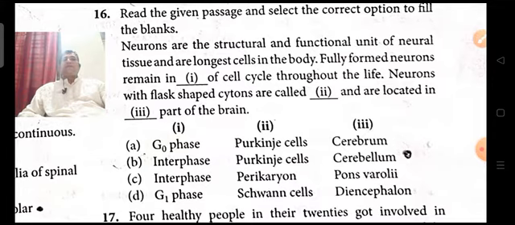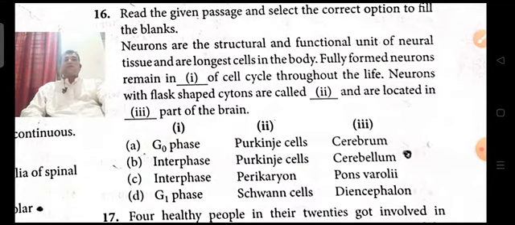They remain in the non-dividing phase, G0 phase, or interphase of the cell cycle throughout life, unable to divide.